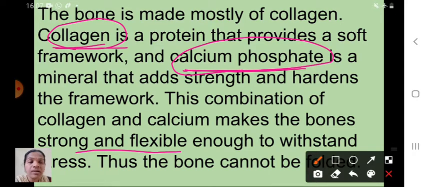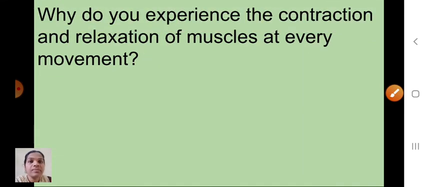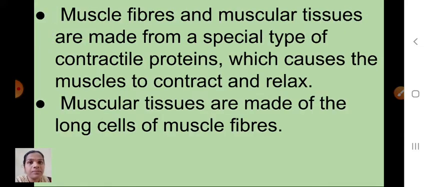Shall I go to next one? Next one we will discuss, see here, one more question is there. Why do you experience the contraction and the relaxation of muscles at every moment? So you can feel, isn't it, children, when you contract and relax your muscles, that every moment that contraction and relaxation of muscles will be there. How is it possible? See here, muscle fibers and muscular tissues are made from a special type of contractile protein.